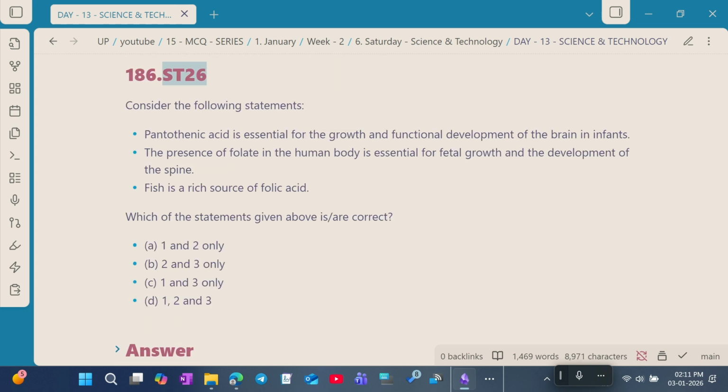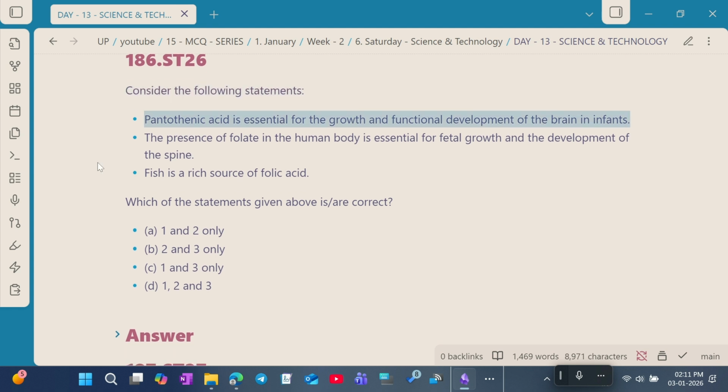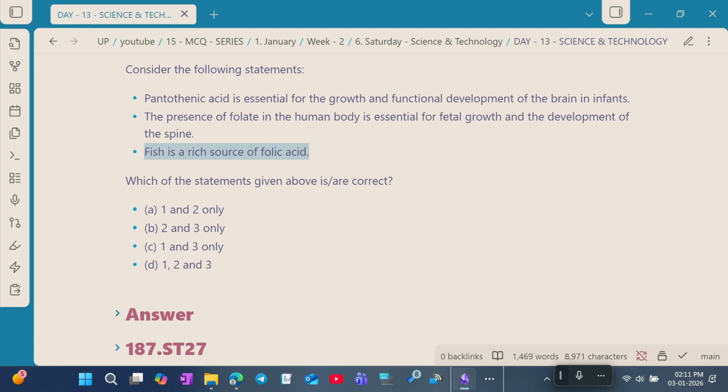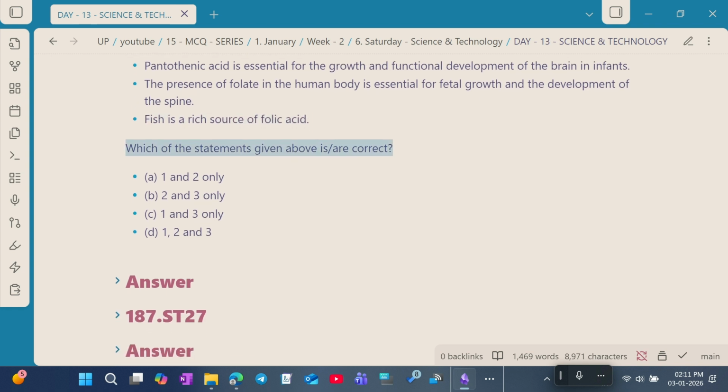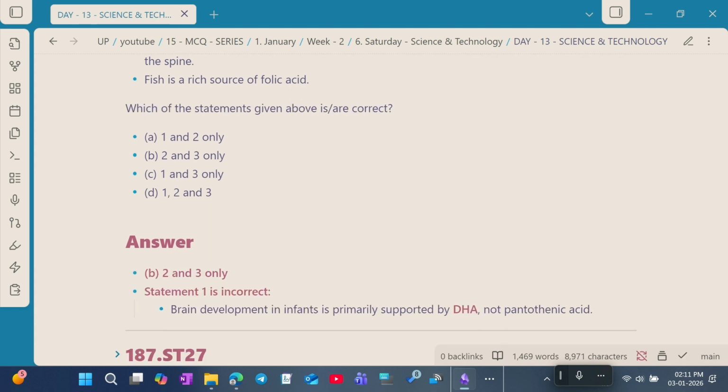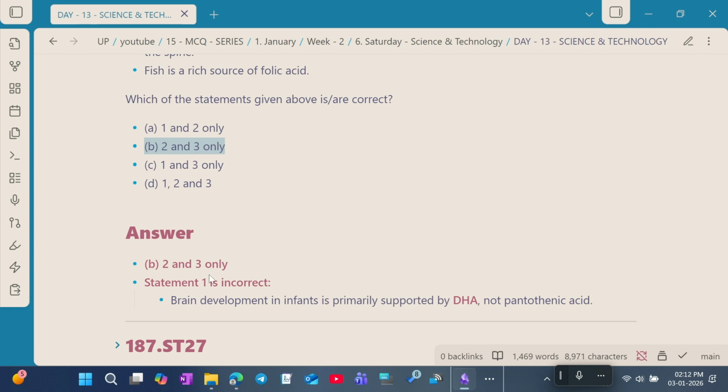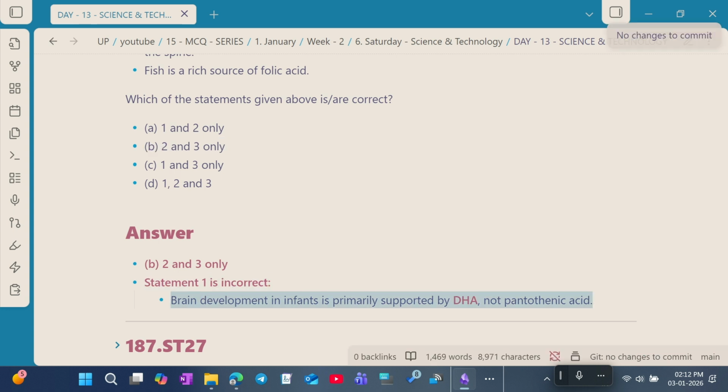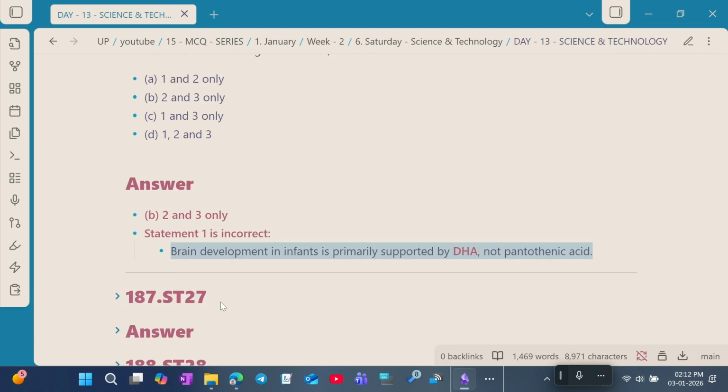Question number 26. Consider the following statements. Statement 1. Pantothenic acid is essential for the growth and functional development of brain in infants. Statement 2. The presence of folate in the human body is essential for the fetal growth and development of the spine. Statement 3. Fish is a rich source of folic acid. Which of the statements above are correct? So the correct answer for this question is option B, 2 and 3 only. Statement 1 is incorrect because brain development in infants is primarily supported by DHA, not pantothenic acid.